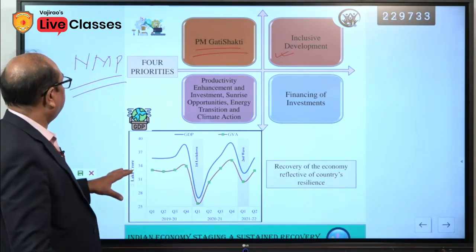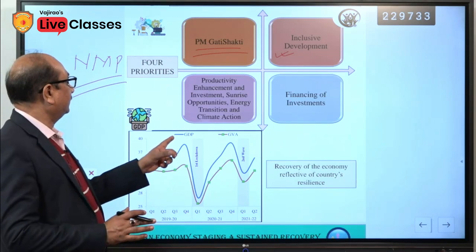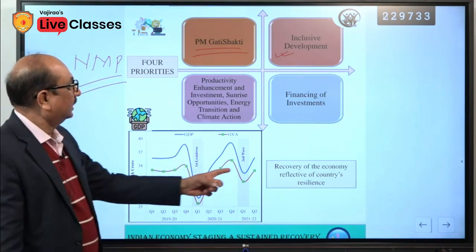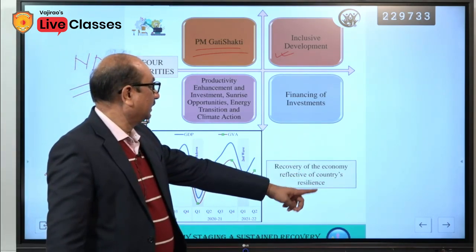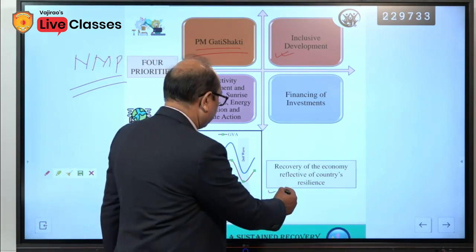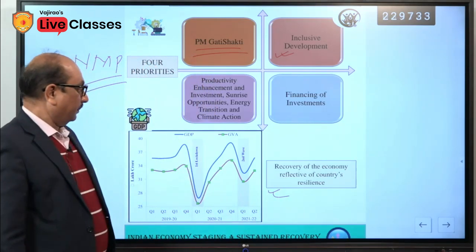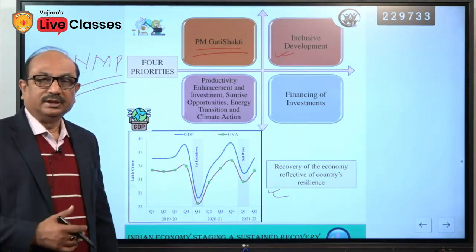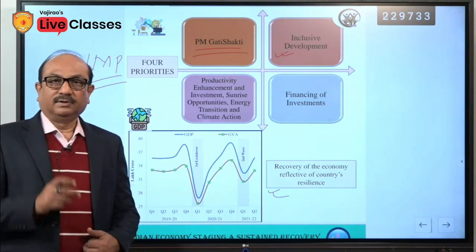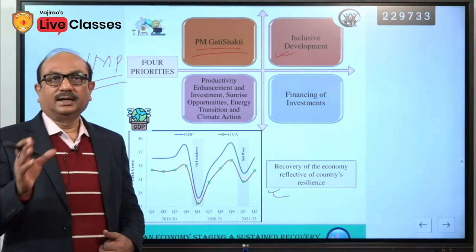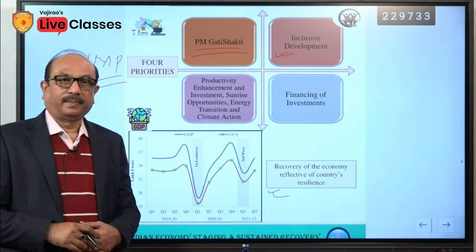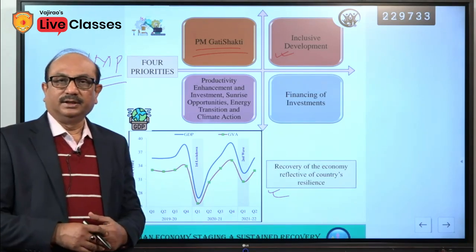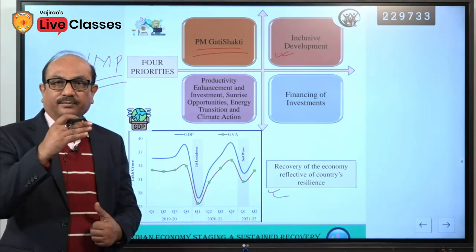Here there is a graph, a comparison between GDP and recovery of the economy reflecting the country's resilience. If you could recall, in the past some months, even from last year to this year, there was a term in the entire global economy, especially with respect to the Indian economy, V-shaped recovery.